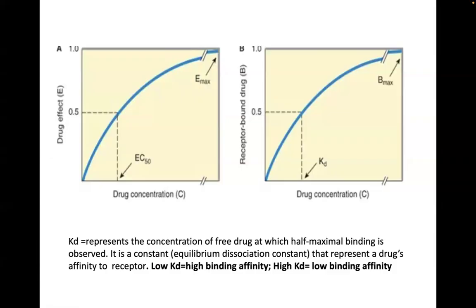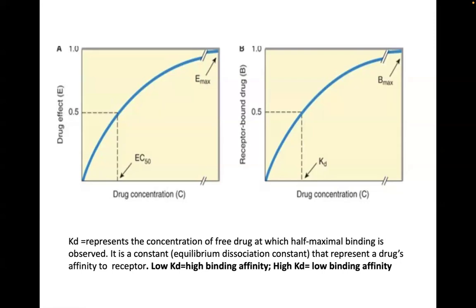So we use the term EC50 when we are relating the drug effect to its dose or concentration. When we are relating receptor occupancy to the concentration or dose of the drug, we talk about the concept of KD.